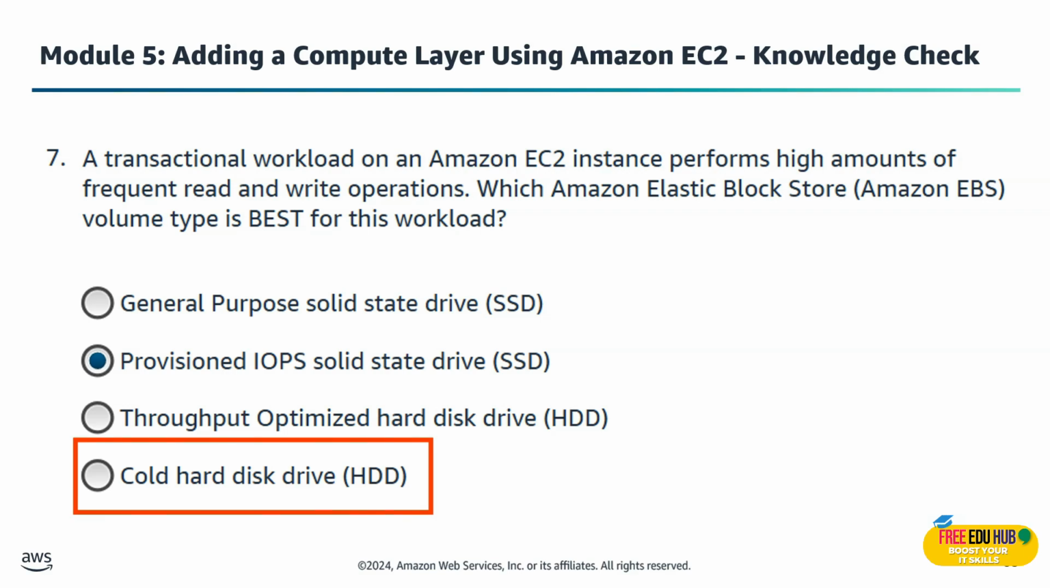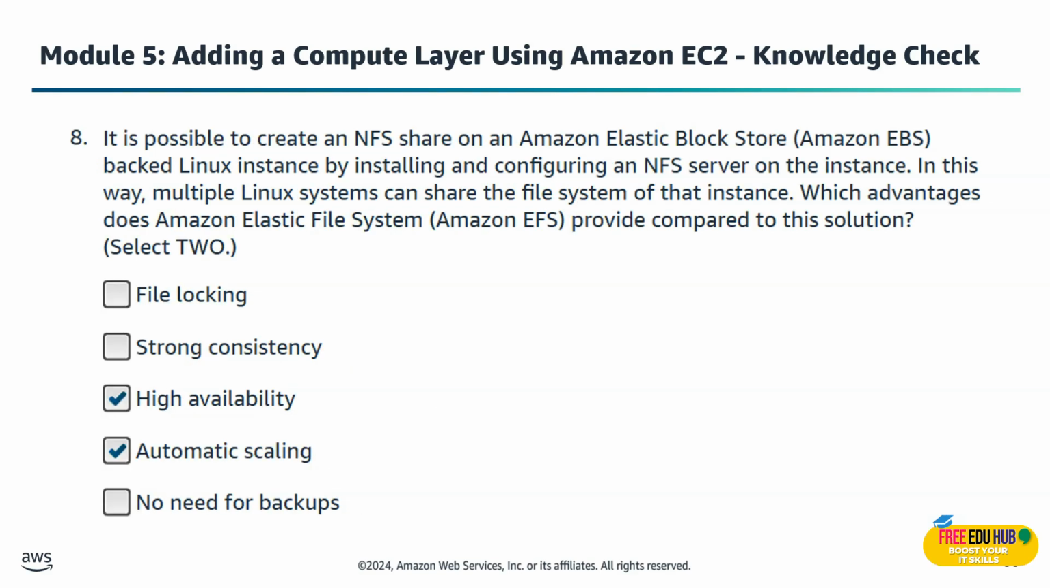Now we have question number 8. It says that it is possible to create an NFS share on an Amazon Elastic Block Store backed Linux instance by installing and configuring the NFS server on the instance. In this way, multiple Linux systems can share the file system of that instance. Which advantages does Amazon Elastic File System provide compared to this solution?